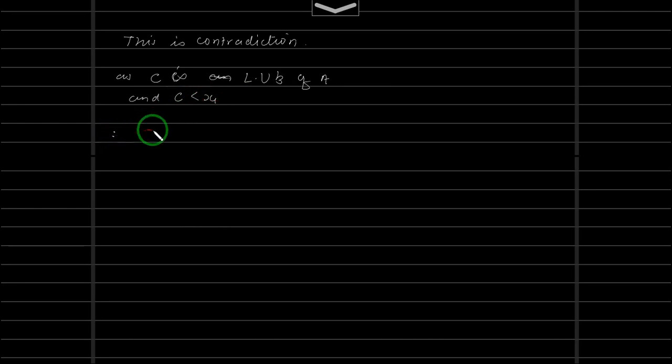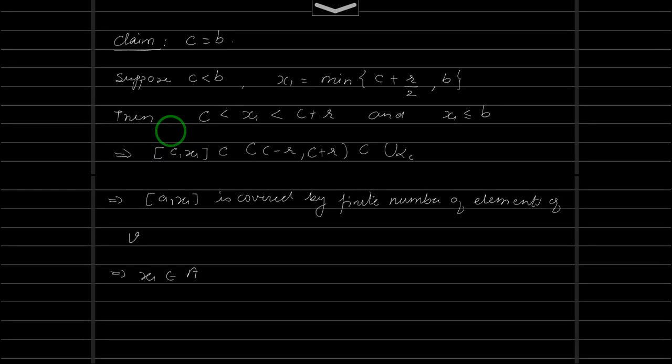And therefore the only choice we have is that C is equal to B, which belongs to A. What we assumed was C is less than B, and we got a contradiction.